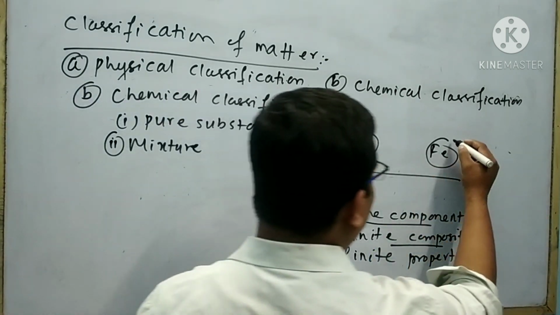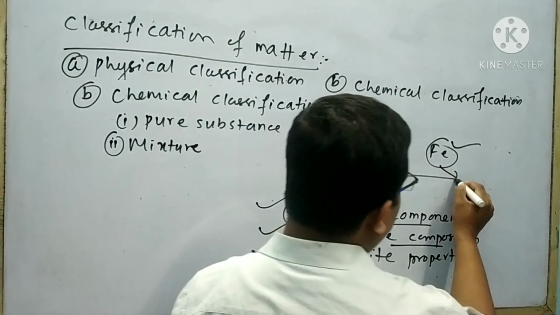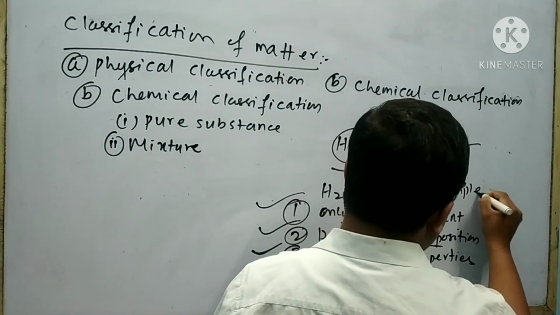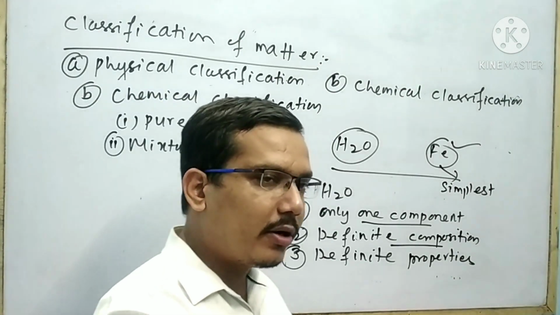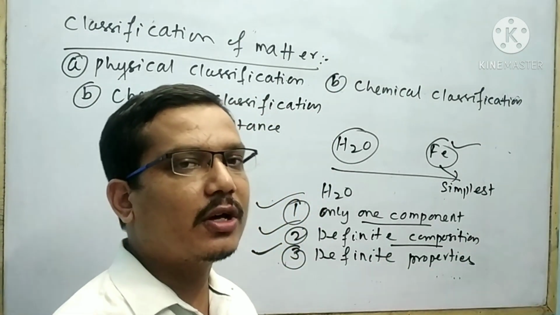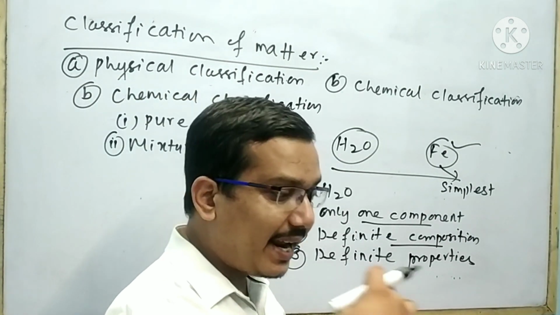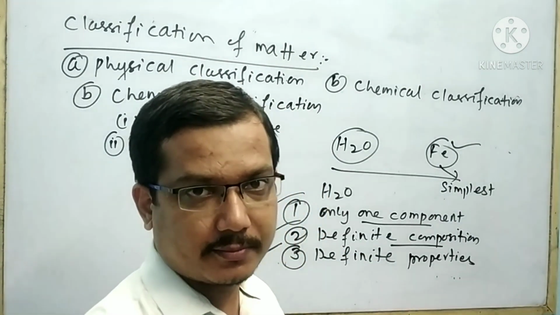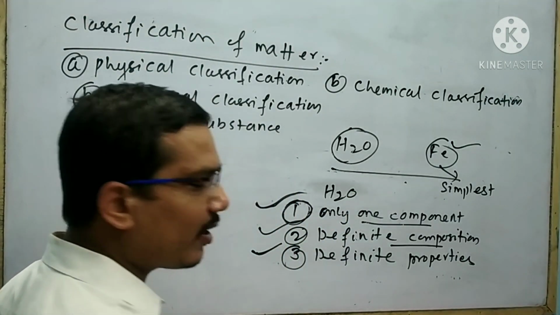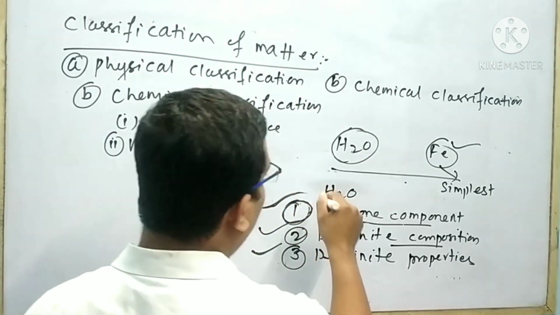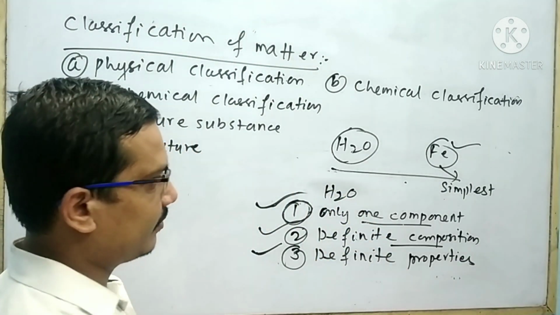Let me explain about iron. Iron is the simplest form of matter. Iron cannot be built from another simpler matter. Iron cannot break into simpler matter. Let me explain about water. Water is made by two or more elements in a definite proportion.